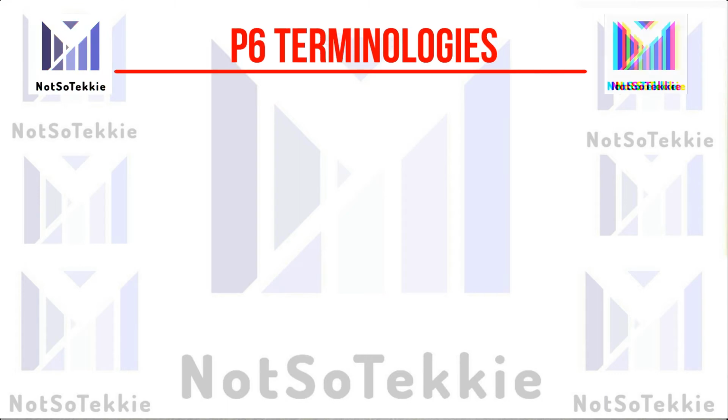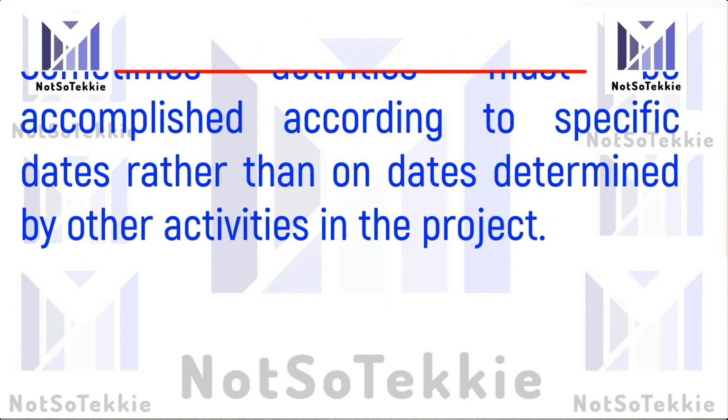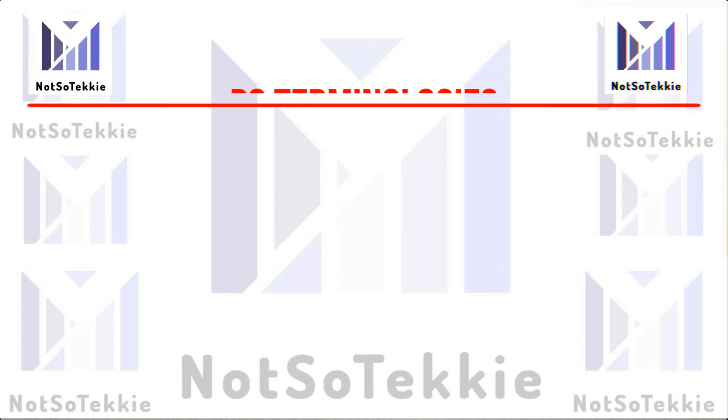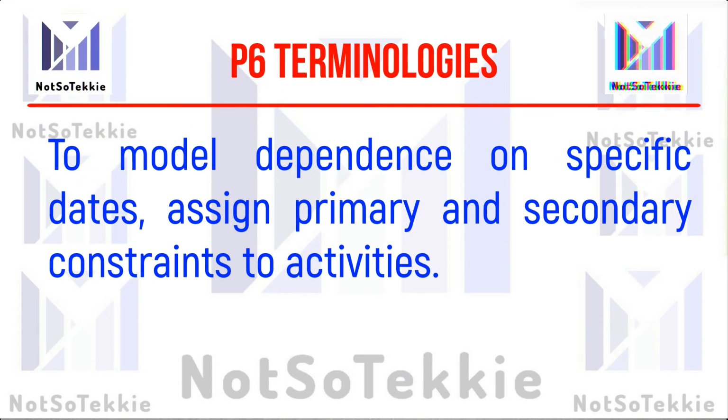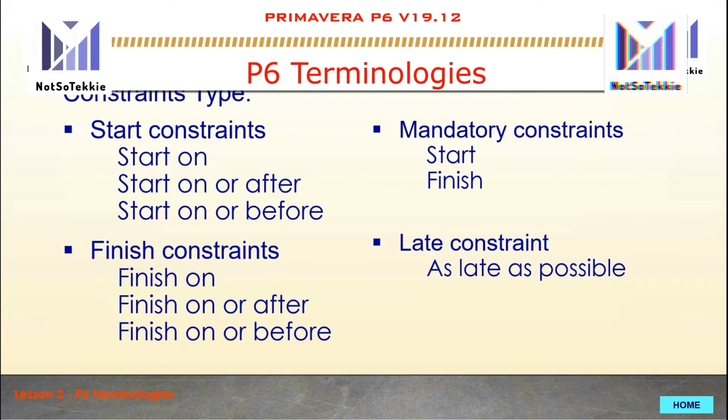Then constraints. Network logic alone cannot reflect all project situations. Sometimes activities must be accomplished according to specific dates, rather than on dates determined by other activities in the project. To model dependence on specific dates, assign primary and secondary constraints to activities. These are the constraint types: start constraints, finish constraints, mandatory constraints, and late constraints.